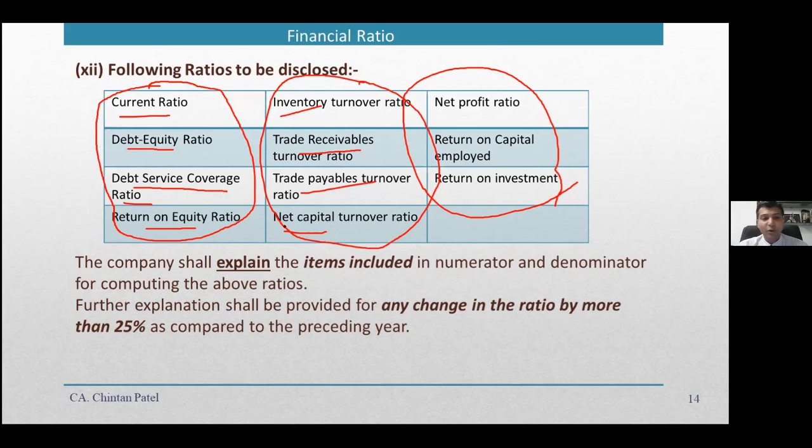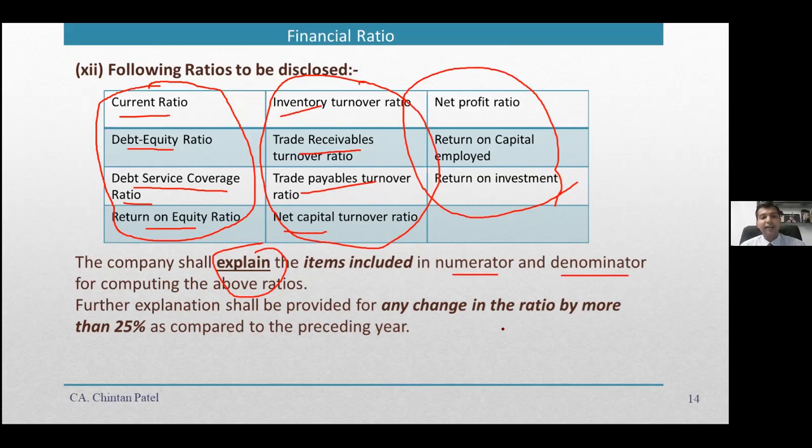Again, it says that you would also explain what the numerator and denominator are. So how did you calculate the ratios? Because they are not defined ratios, you go by the general principles of ratios. When you compare ratios, what was the numerator and what was the denominator has to be provided.